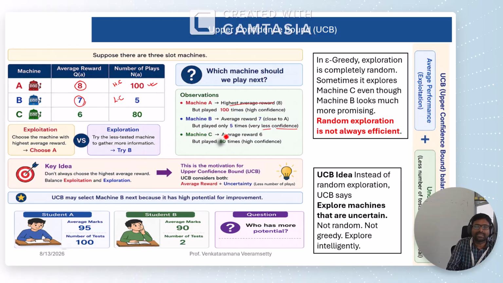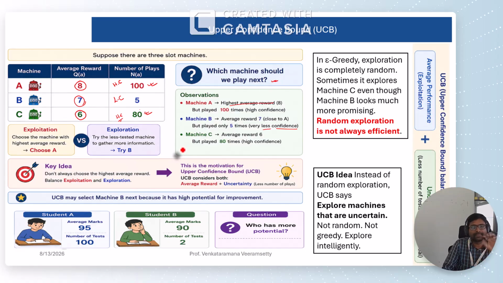And coming to mission C, the average reward is 6. That means among all these three missions, the average reward is lowest for mission C. But it played 8 plays, so it is also a high confidence. Done. Now, which mission should we play next?